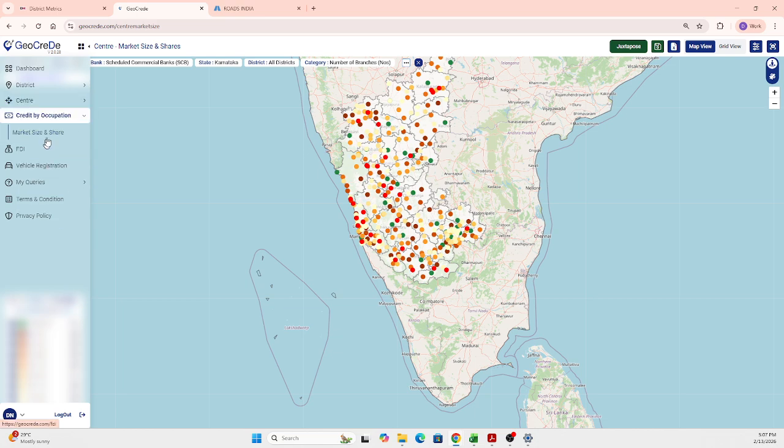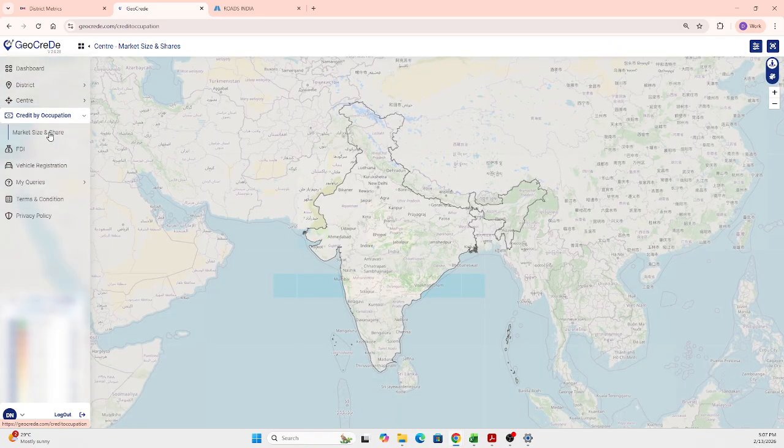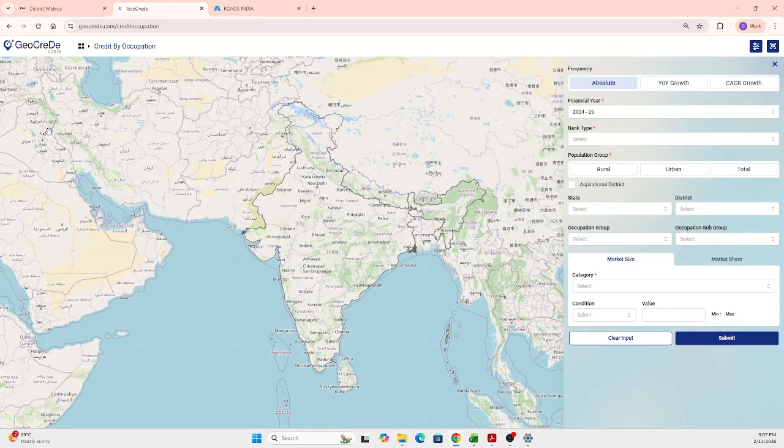So now coming to the most important credit by occupation data. So again, here we get the market size and shares. And this is the only annual data that is there in the product GeoGrid. All others that we saw are on a quarterly level granularity. But here in this credit by occupation, this is an annual data. And the frequency of query here is you can query based on the absolute values, you can get YOY growth or the CAGR growth. So here I'm going with absolute value.